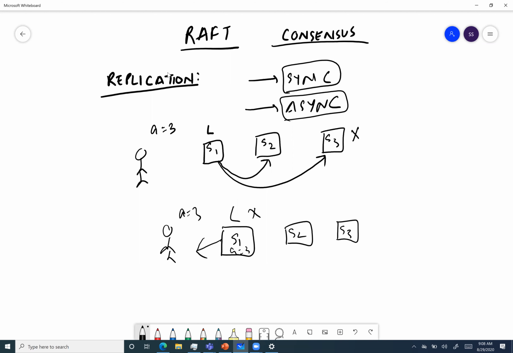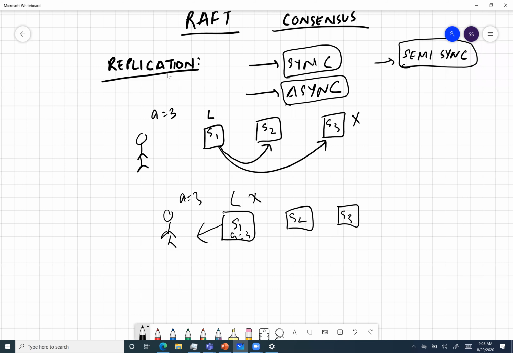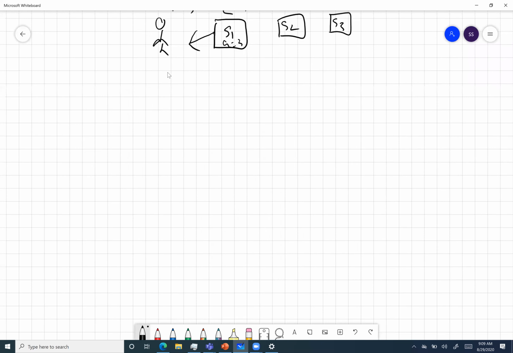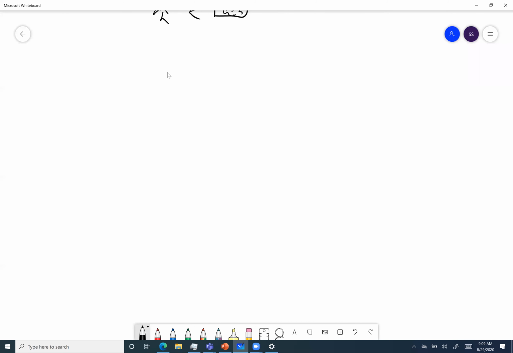So that's a problem in async. So we go with the third approach, which is semi-synchronous, where we make sure that a majority of nodes, basically more than 50%, have replicated the value to solve the problem. And Raft uses exactly semi-synchronous replication.